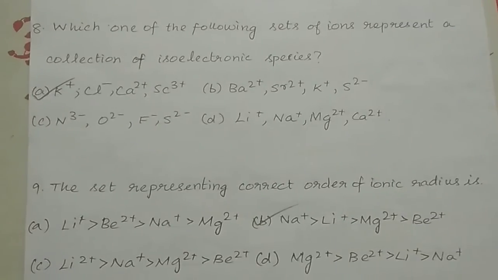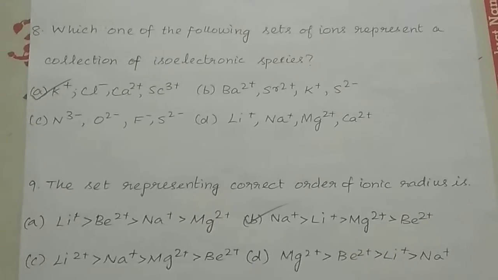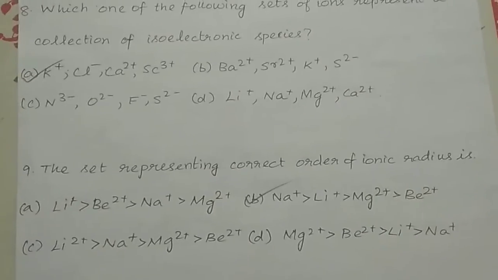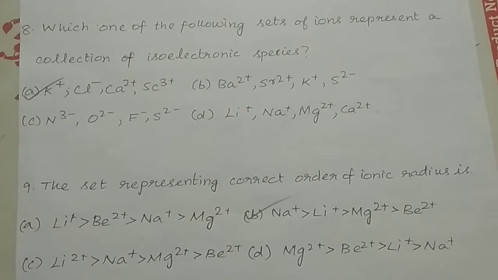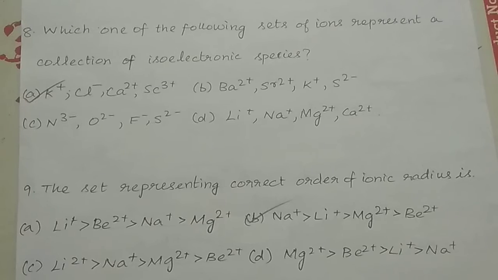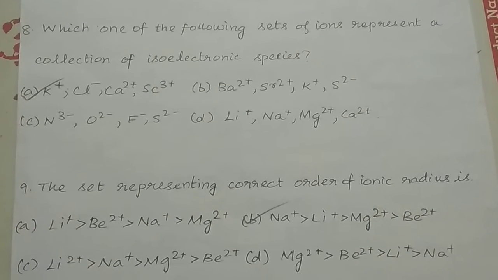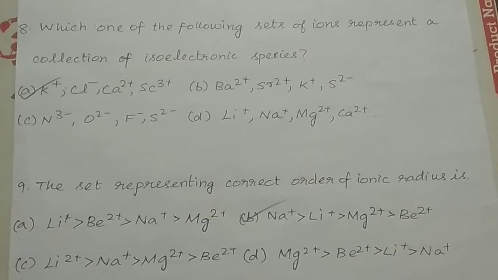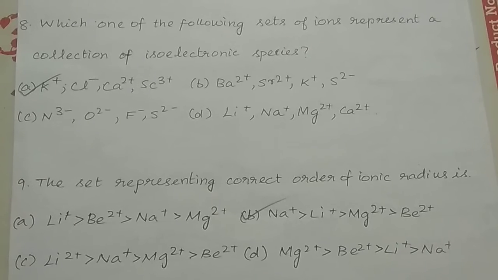Isoelectronic species are those species which have the same number of electrons. In option A, potassium, whose atomic number is 19, loses 1 electron to get 18 as its stable configuration. Chlorine has atomic number 17, gains 1 more electron to get stable configuration.